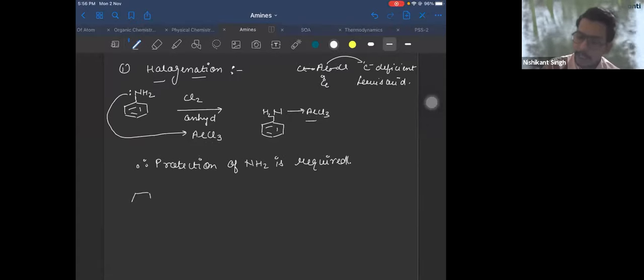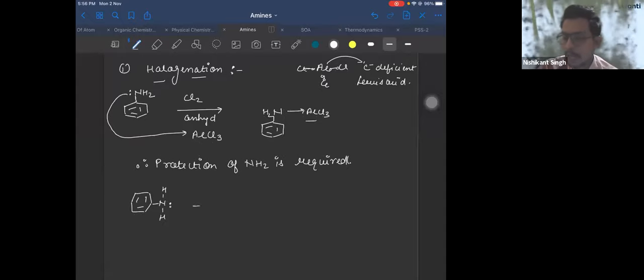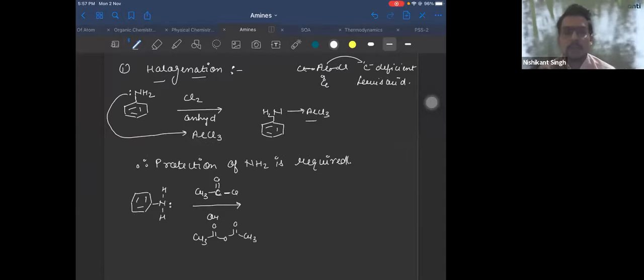If you take aniline, NH2, and treat it with any RCOCl, let us say CH3COCl, an acid chloride, or you can take an acid anhydride, CH3CO-O-COCH3. Any of these two you can take.